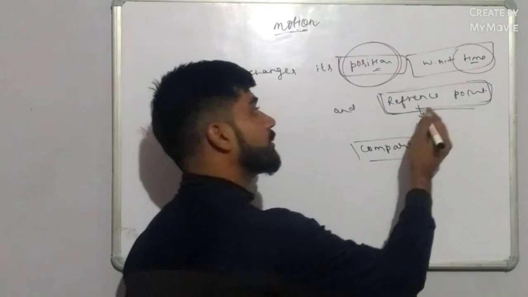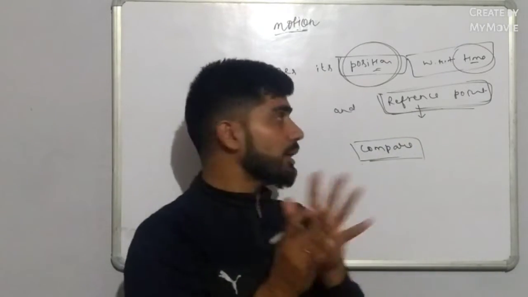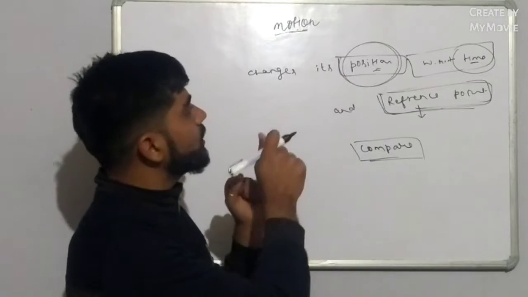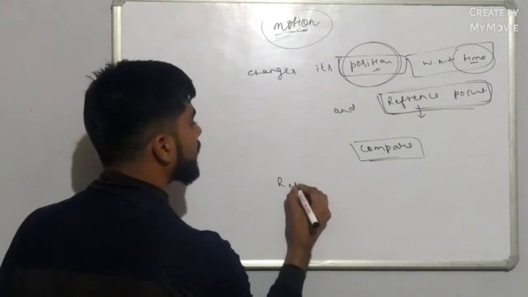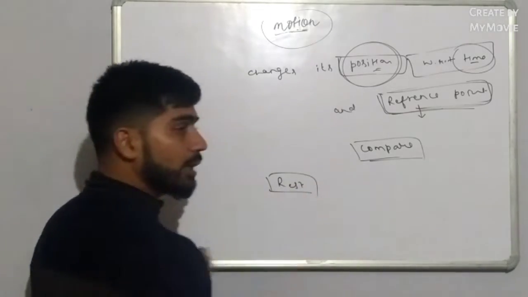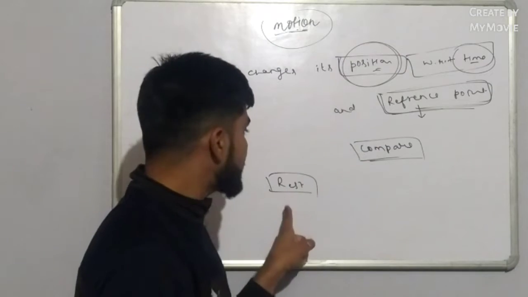Any object is either in motion or at rest. The position of rest is actually opposite to the position of motion. What is rest?